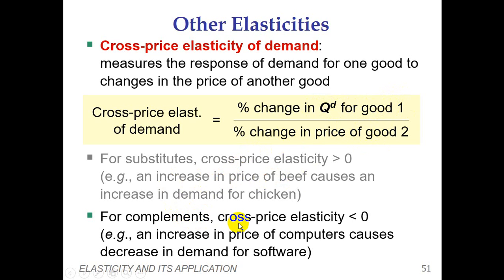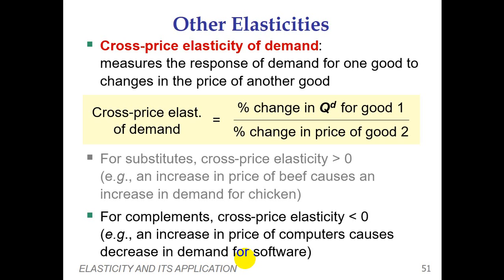In the case of complements, cross price elasticity is less than 0, or you can say negative. Here, in the case of substitutes, cross price elasticity is positive, but in the case of complements, it is negative. For example, an increase in the price of computers causes a decrease in demand for software, because we have to use them together. So in that case it has a negative relationship. I hope the idea of cross price elasticity is clear to you. Substitutes have a positive relationship, and complements have a negative relationship.